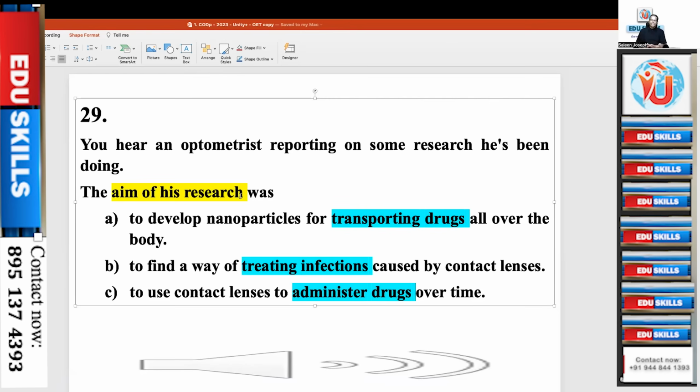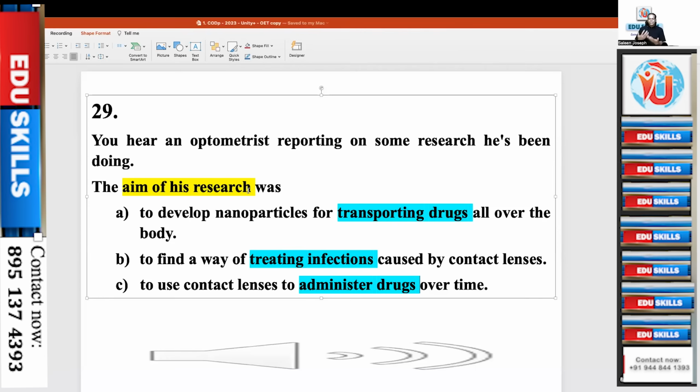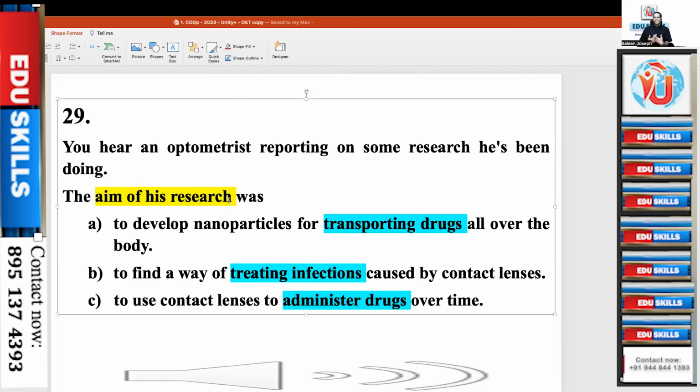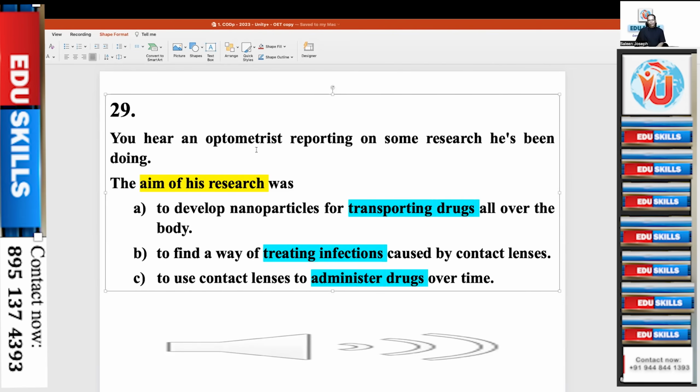In the sense, you have to foresee. Research means every research is trying to find a solution for some problem. Research means deep study to find solutions. So there will be a problem presented and solutions presented. So the optometrist is doing a research. As soon as you hear optometrist, you know on what he will be doing the research? On the eye. Something related to the eye. So that is what we call foreseeing.